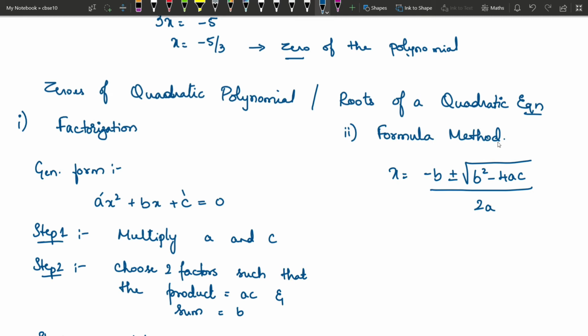You can use this method for all types of quadratic equations. Remember, it is only for quadratic equations, that is, if the degree of the polynomial is 2. You can use this for all types of quadratic equations, whereas factorization can be used only for certain equations where factorization is possible.